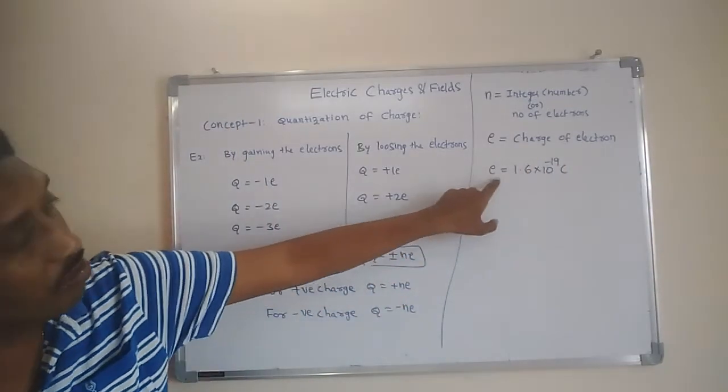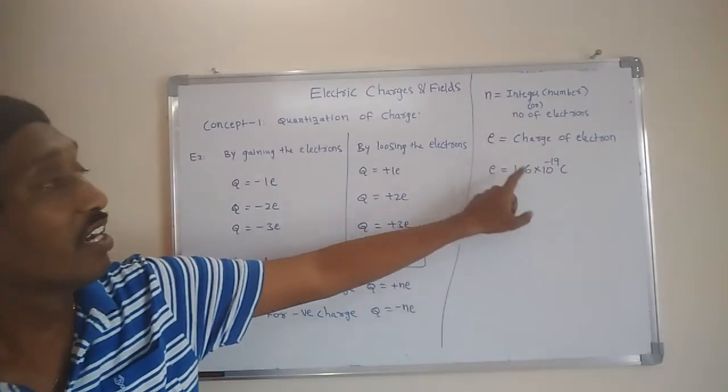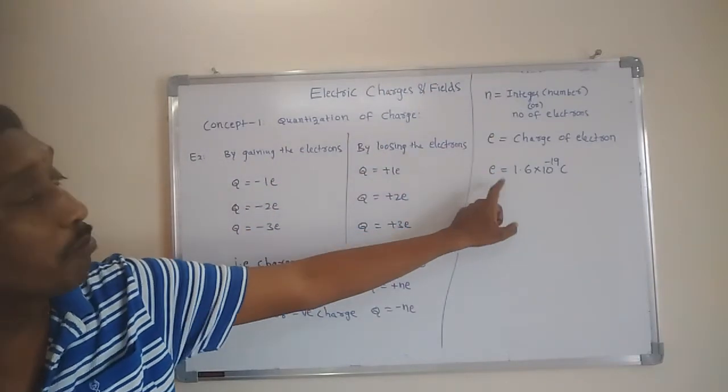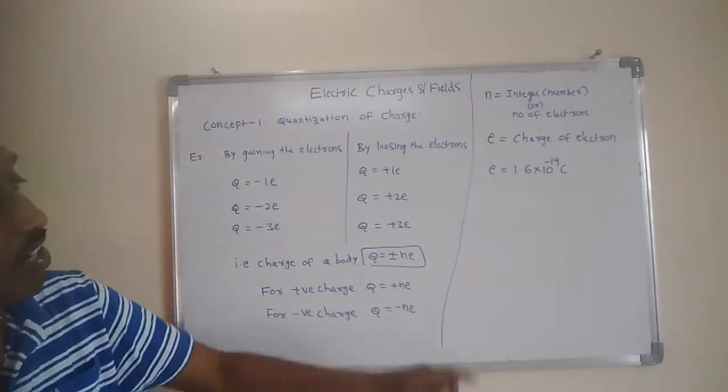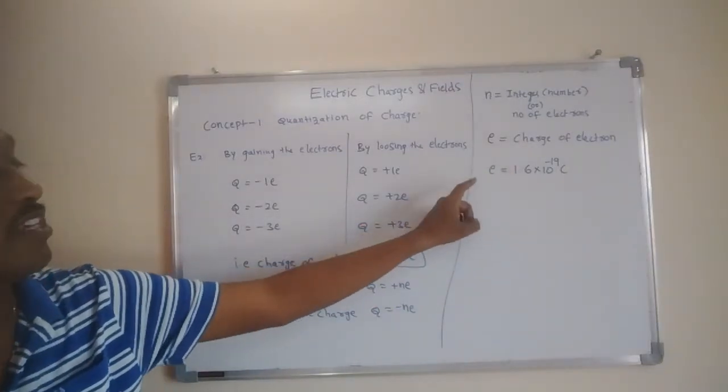The charge of a proton is also similar, that is 1.6 into 10 power minus 19 coulomb. What's the difference? The electron has negative charge whereas the proton has positive charge, but both have the same magnitude.